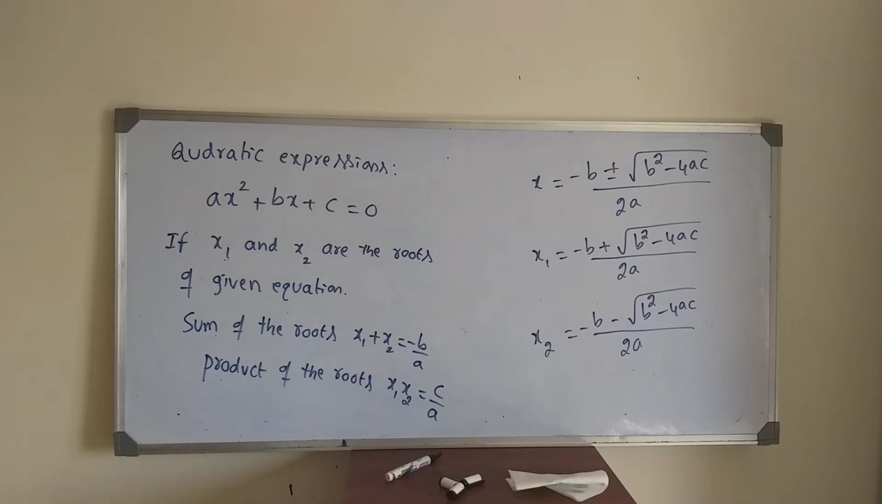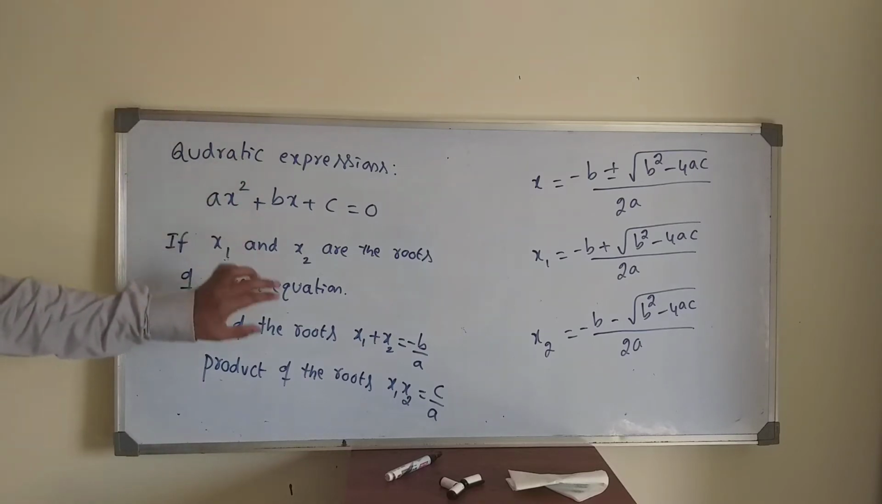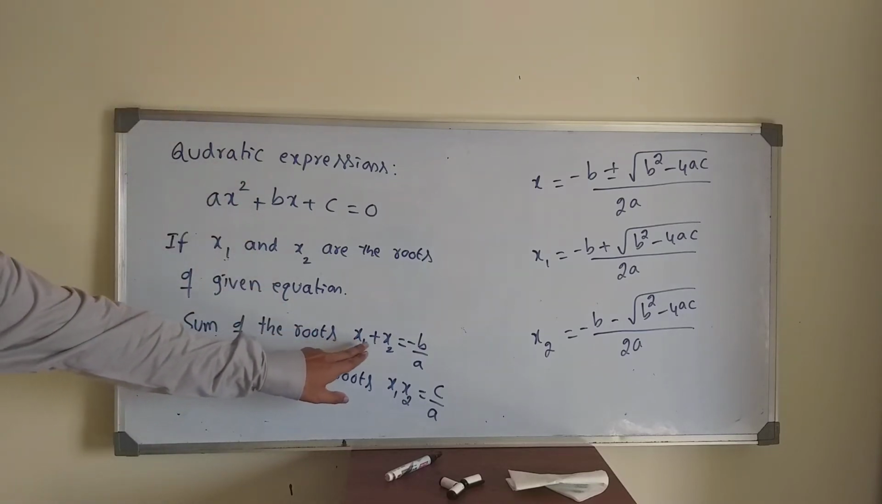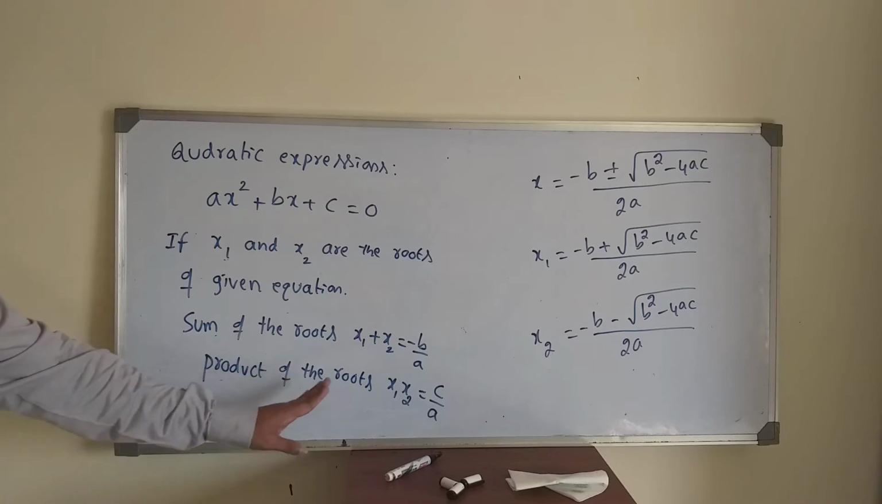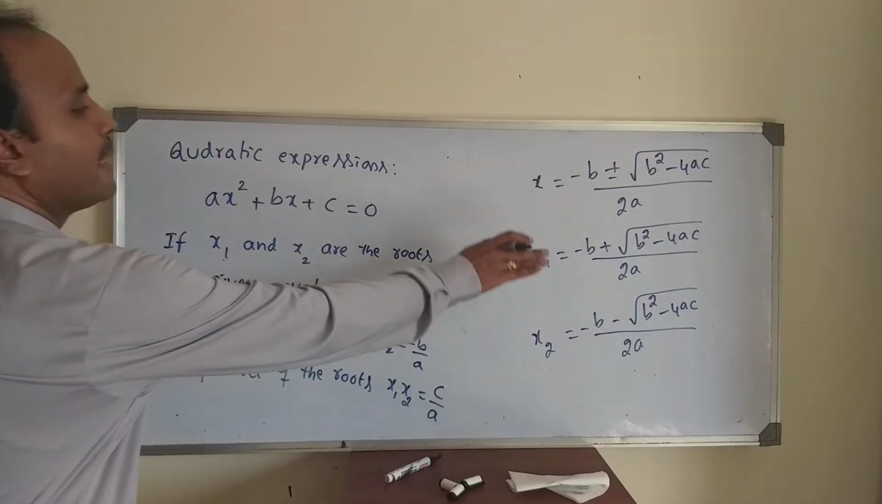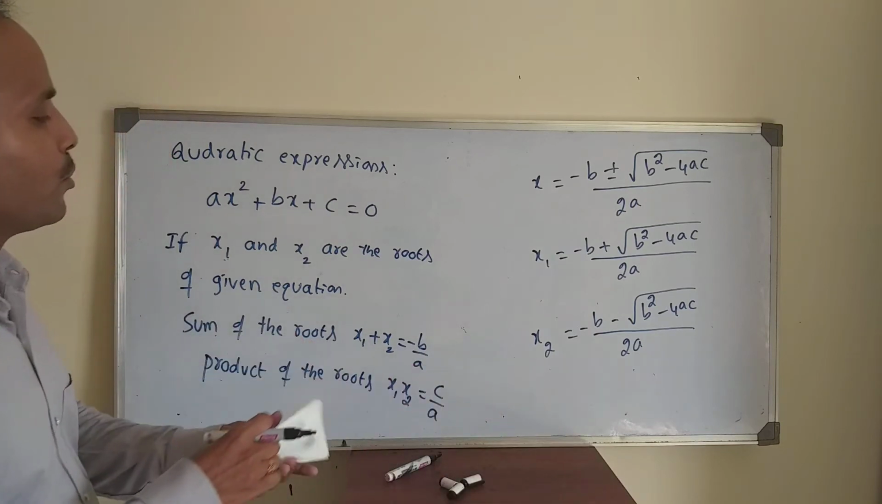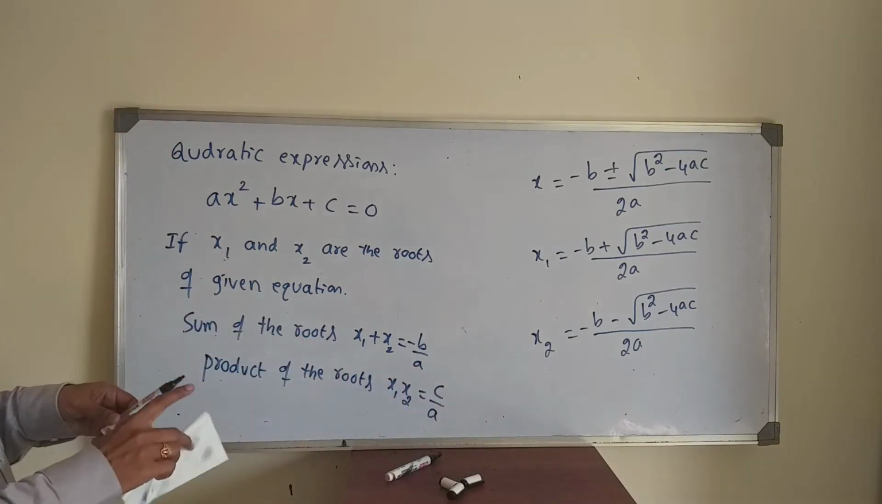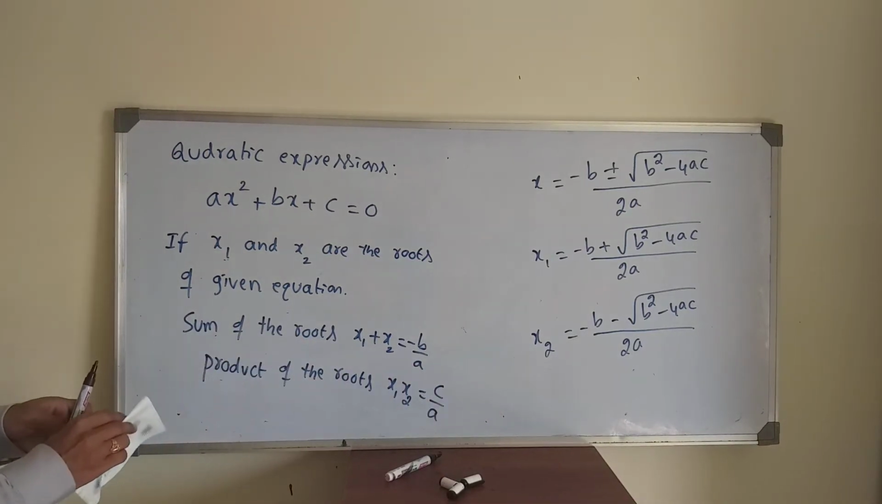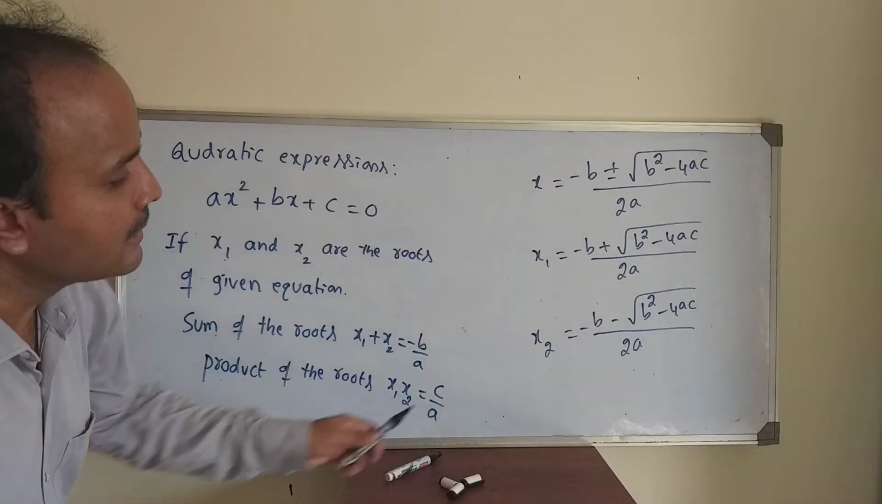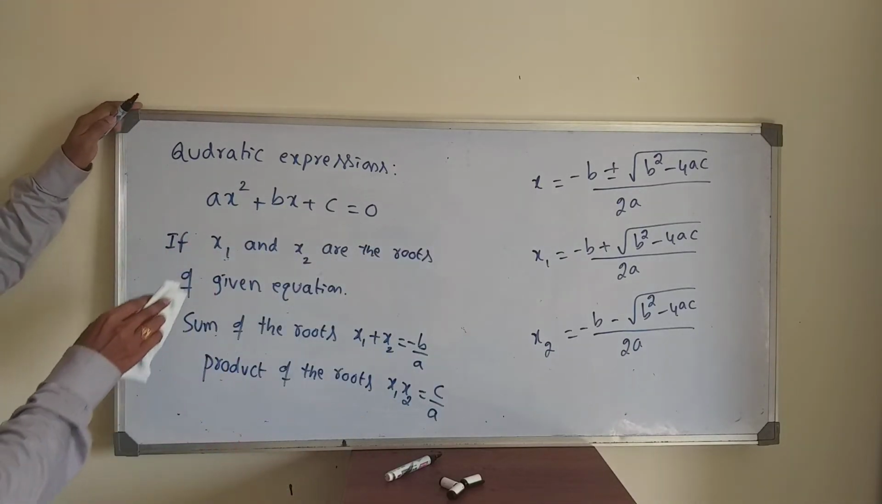So now, I hope this is clear about the addition of roots. Sum of the roots is minus b by a, product of roots is c by a. x1, x2 are the roots. These two we can prove. Means we want to prove x1 plus x2 is minus b by a, product of roots is c by a, by knowing this x1, x2.